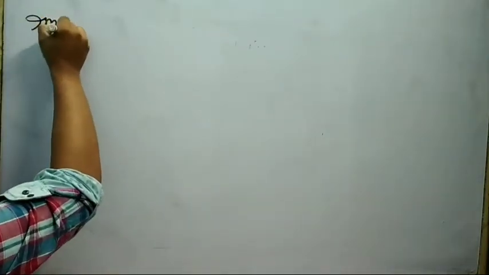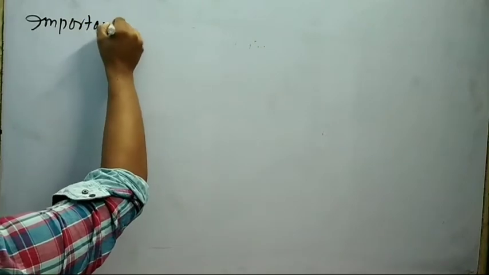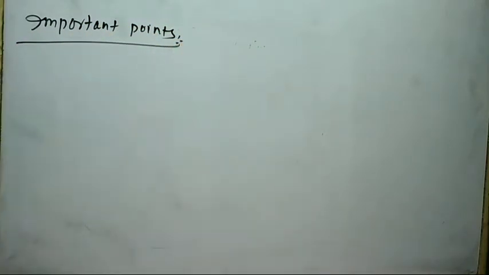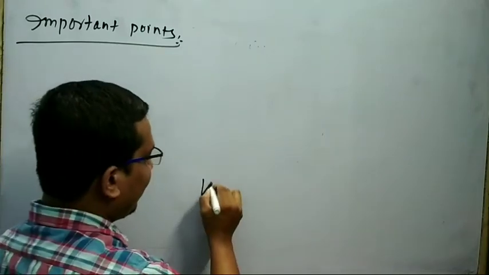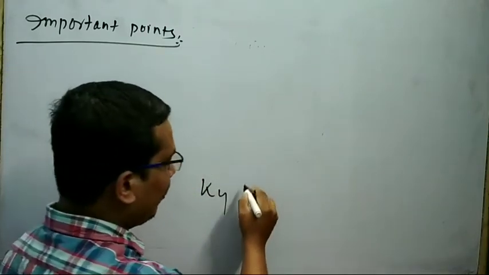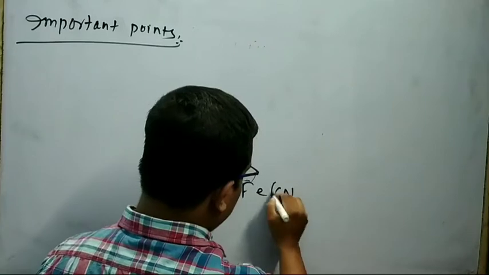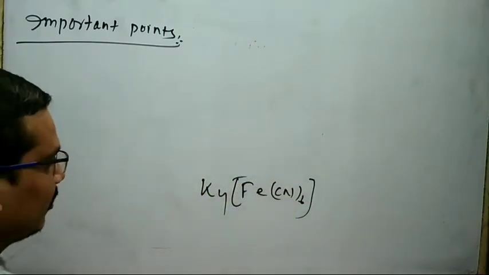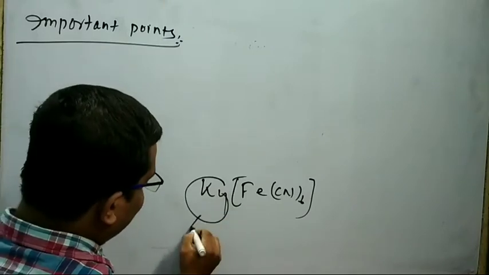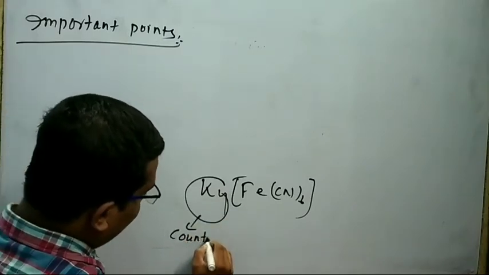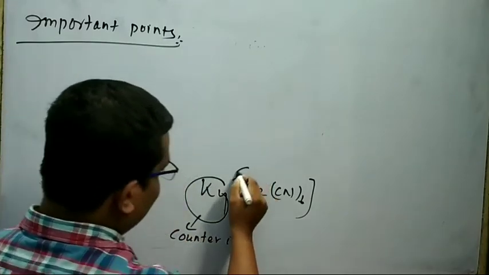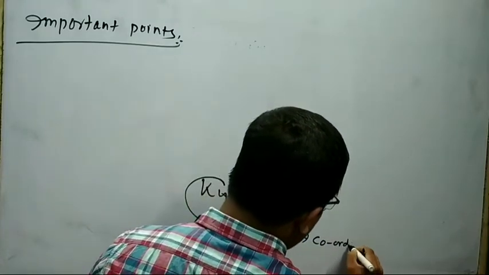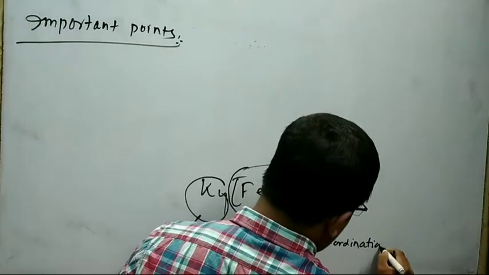Next I will discuss some important points related to the coordination compound. Suppose I will take a coordination compound K4[Fe(CN)6]. This is a coordination compound. This part is said to be counter ion and this part is said to be coordination entity.